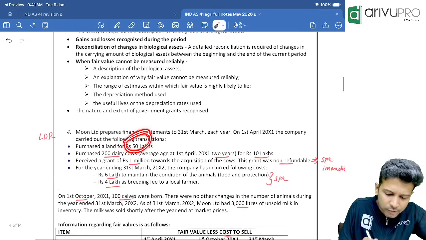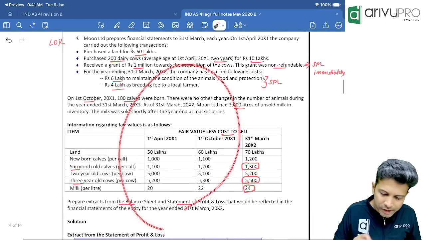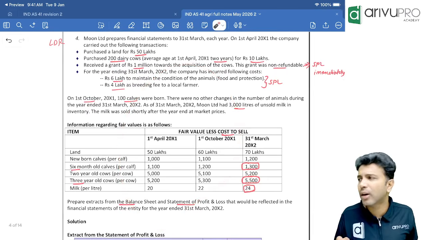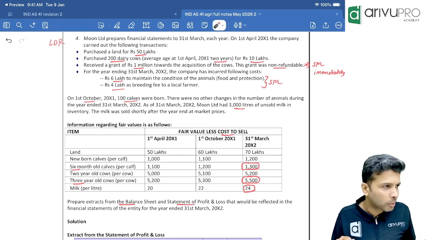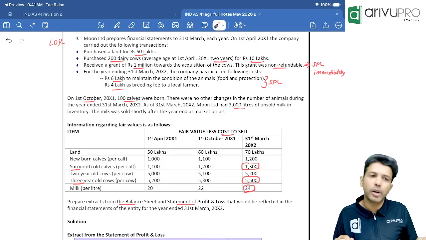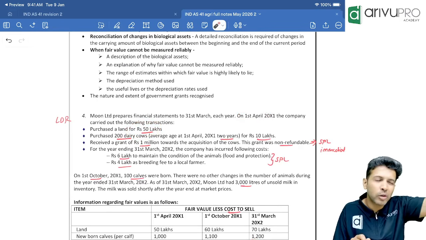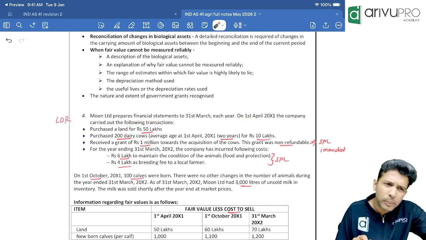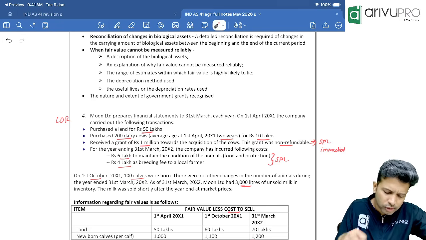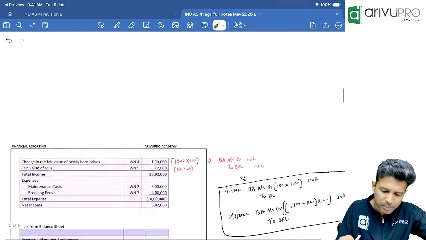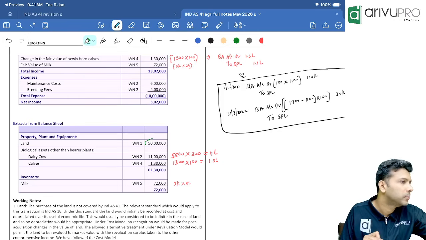That means land, I can literally fill it off. How much did you buy the land for? 50 lakh. Are you following the revaluation model? Is it mentioned anywhere? No mention. That means if they don't mention revaluation or market value, indirectly we are following the cost model. Will we depreciate the land? No. So you purchased for 50 lakh at year beginning, which means at year ending also its value will be 50 lakh. No depreciation. Will land come in P&L or balance sheet? Balance sheet. Let's check the solution. Have they shown land in the balance sheet at 50 lakh in your solution? Land 50 lakh. That's all.